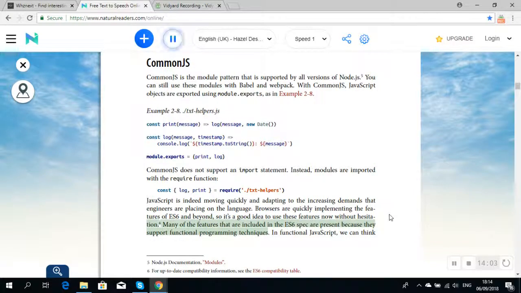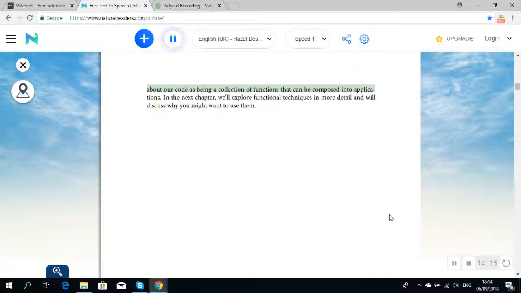Many of the features that are included in the ES6 spec are present because they support functional programming techniques. In functional JavaScript, we can think about our code as being a collection of functions that can be composed into applications. In the next chapter, we'll explore functional techniques in more detail and will discuss why you might want to use them.